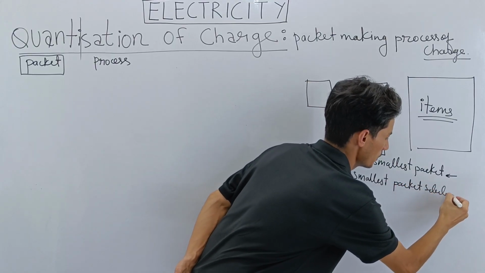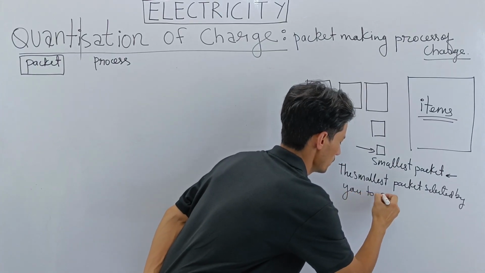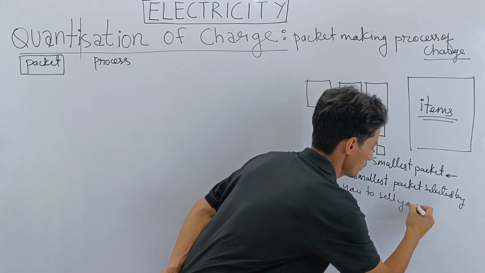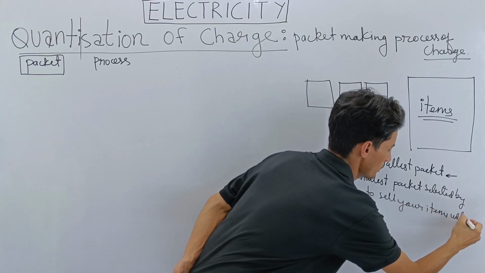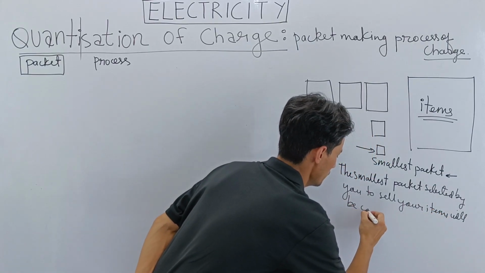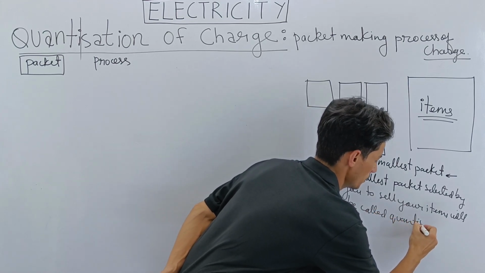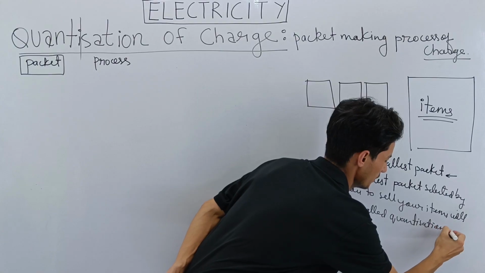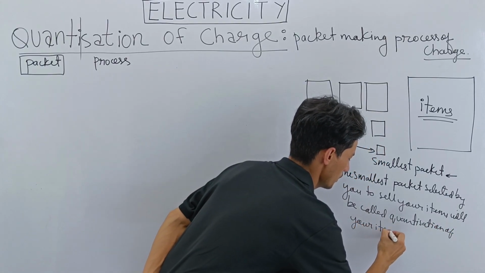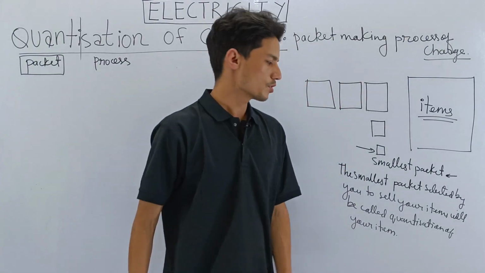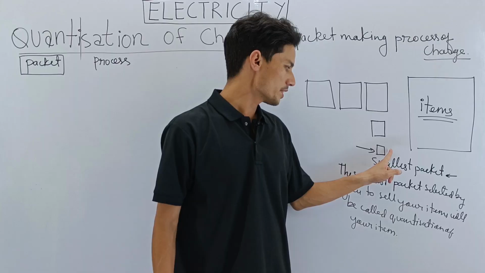selected by you to sell your items will be called quantization of your item.